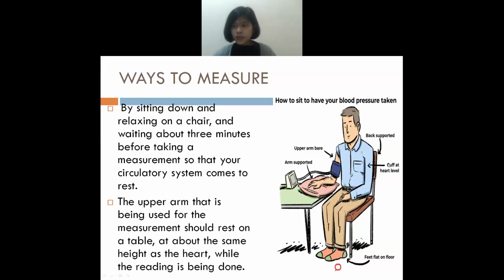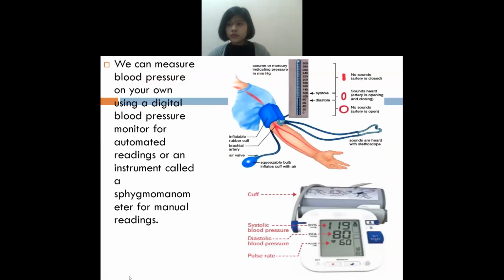Anya, do you remember? Srijana, do you remember? Yes, ma'am. Okay, tell me. Sphygmomanometer. Okay, sphygmomanometer, good. So these are two instruments for measuring BP. That is the sphygmomanometer, and the other one is a digital blood pressure monitor.